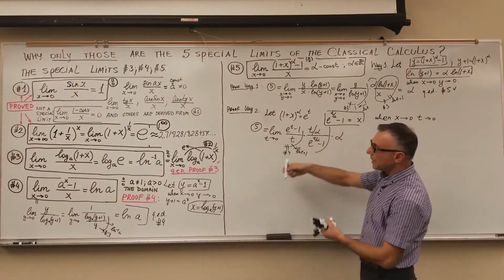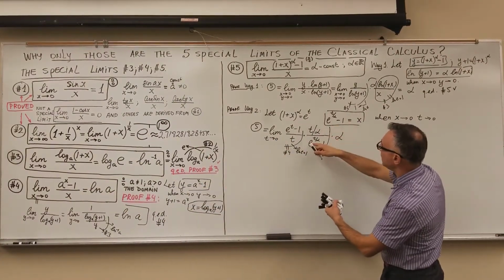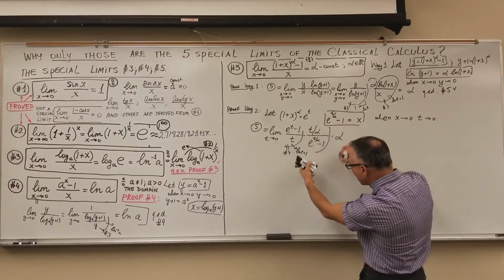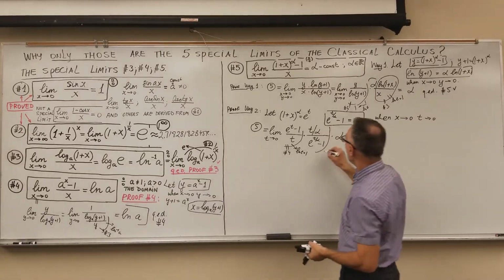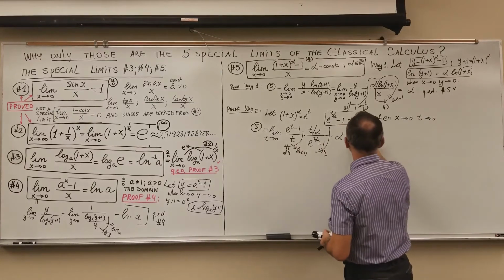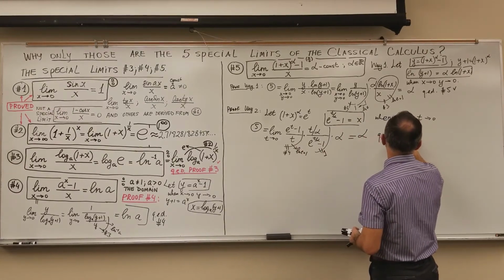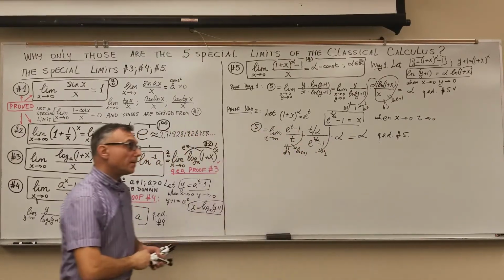I can do the same thing I did here, multi-level fraction, so 1 over e to the t over alpha minus 1 over t over alpha. In the denominator will be ln e, so 1 over 1, which also goes to 1. 1 times alpha is finally alpha. So it's QED, number 5. As you can see, I just proved the special number 5.